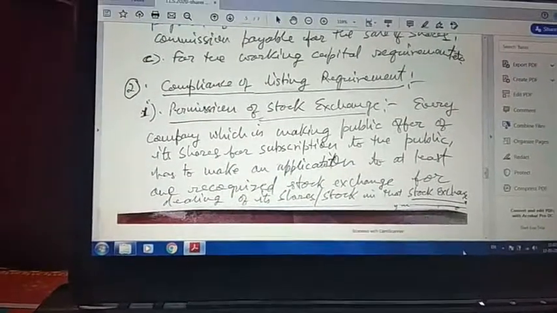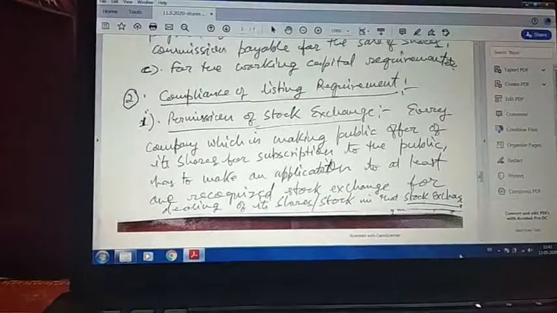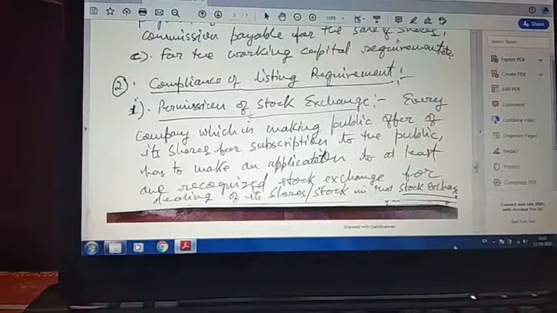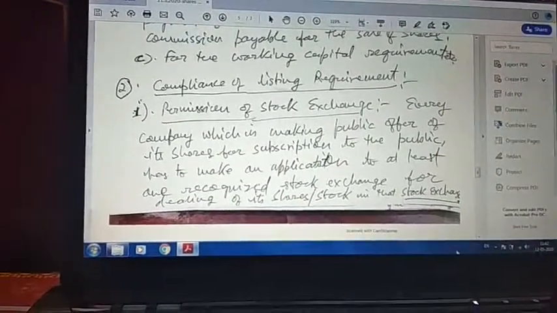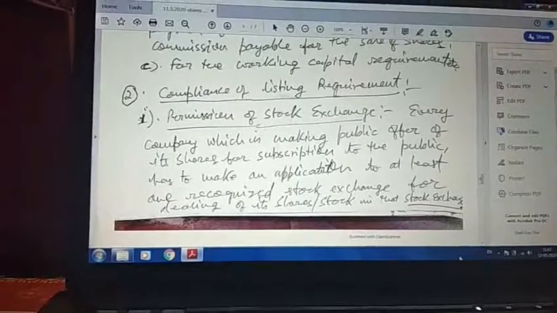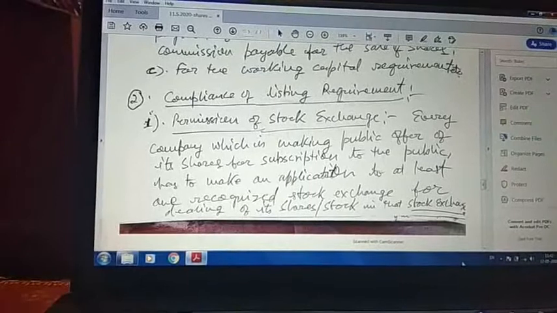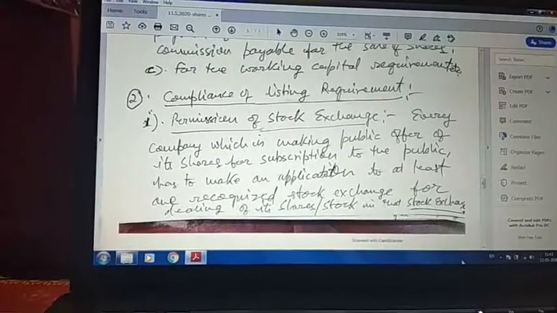Now secondly, as per the Companies Act, it says compliance of listing requirement, permission of the stock exchange. Every company which is making a public offer and bringing out its prospectus to the public for subscription of its shares has to make an application to at least one recognized stock exchange for dealing of its shares or stock in that stock exchange.